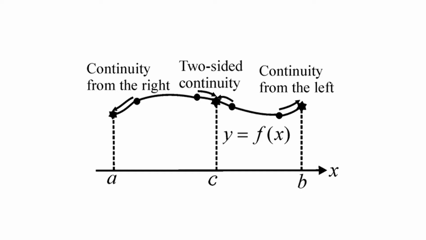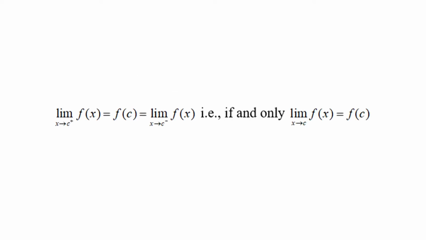But at an interior point c, a function is continuous if and only if it is both right continuous and left continuous at that point. That is, if and only if limit of f of x as x approaches c from the right is equal to f of c, equal to limit of f of x as x approaches c from the left. That is, if and only if limit of f of x as x approaches c is f of c.